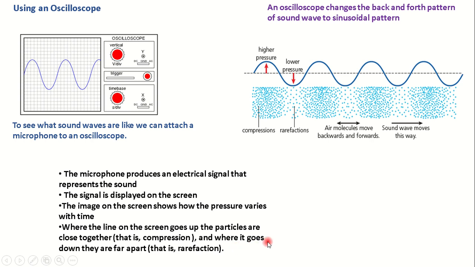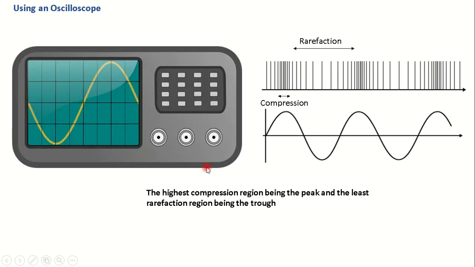That is a rarefaction. Now, the oscilloscope displays the high pressure region, that is the compression region, and the low pressure region, the rarefaction region. Recall that the distance from the middle of the compression region to the middle of the next high pressure region is the wavelength of the wave.